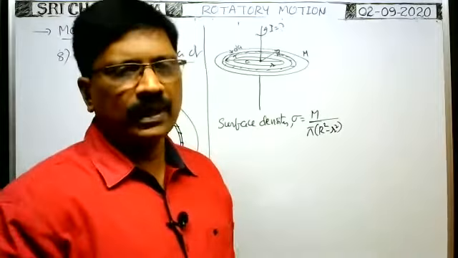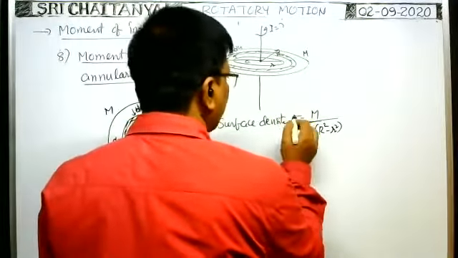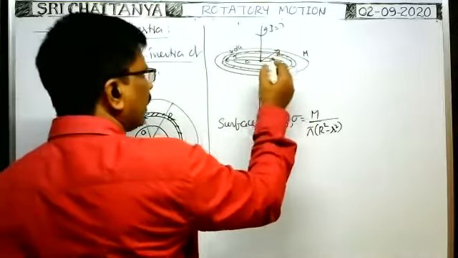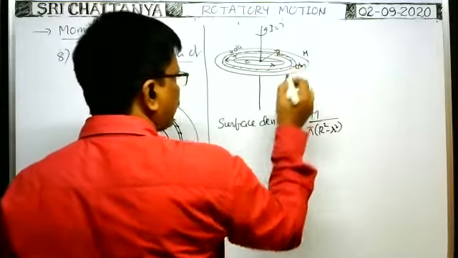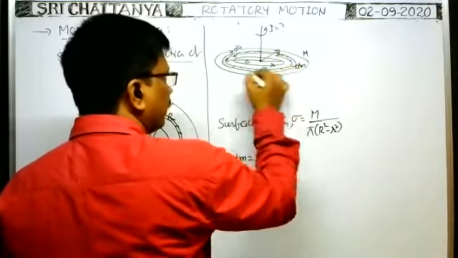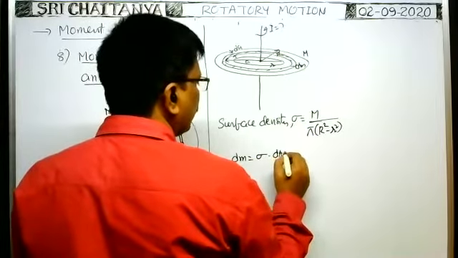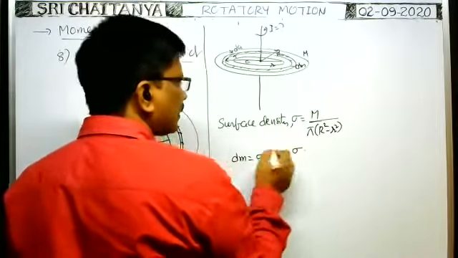Yeah, you are correct, Varshit Reddy. It is the mass per unit area, or surface density. Now, what is the mass of the element considered? Mass of the element considered is dm. Mass of the element is equal to area of the element into density, sigma into area of the element dA. That is equal to sigma into, sigma is constant, you keep aside.